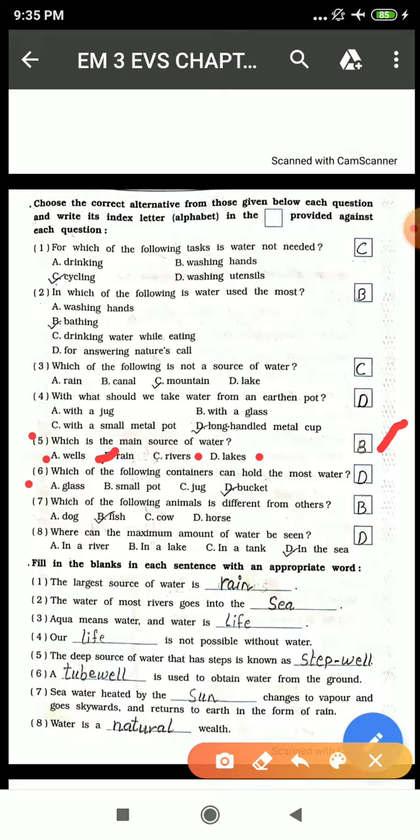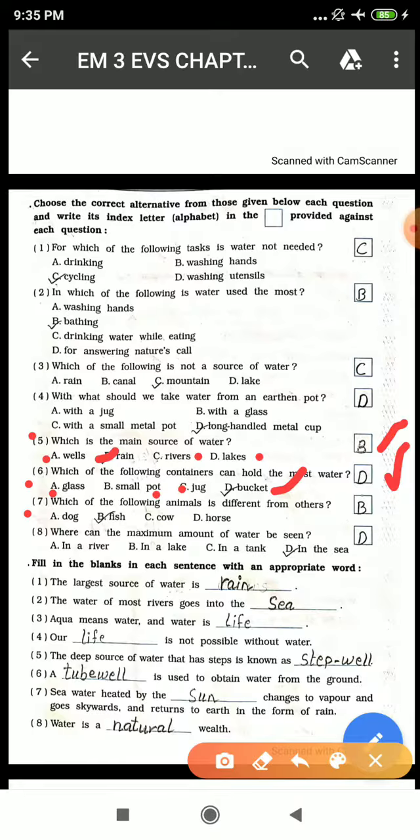Okay. Sixth, which of the following containers can hold the most water? Glass is very small. Small pot is as well small. Jug is small. Yes, bucket. A bucket is very huge and can hold a much larger amount of water compared to a glass, small pot or jug.